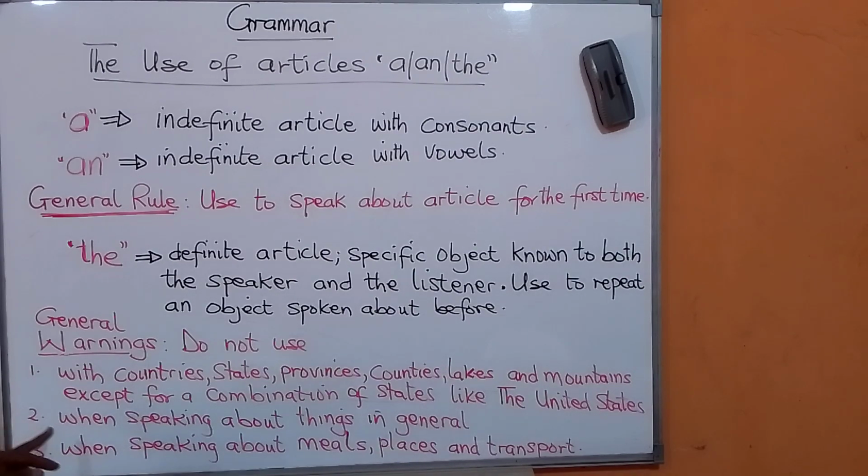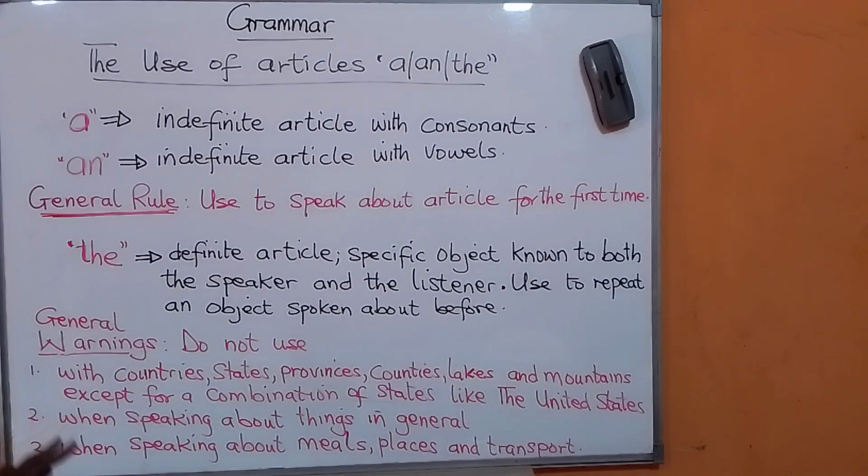Okay, so number 2. We do not use a, an, and the when you are speaking about things in general. Like you cannot say, I want to visit a Gambian seaport. No, you just say, I want to visit Gambia seaport. Simple. So we don't use a, an, and the when we are speaking about things in general.